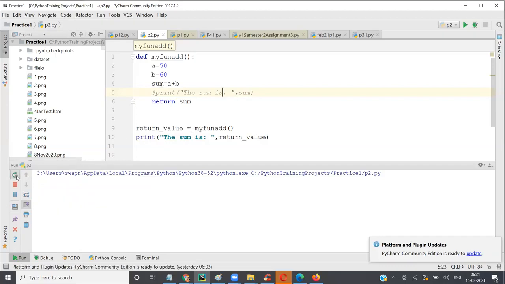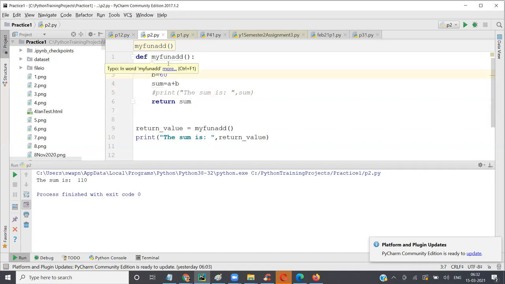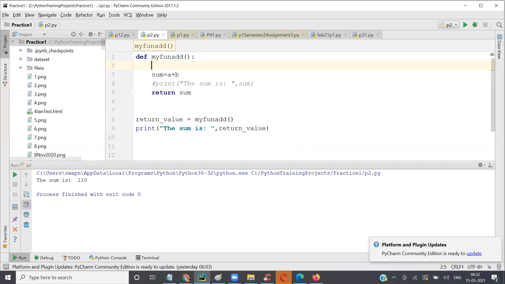All good? So now we are returning the value from this function and it is being printed here. This function is returning sum, that's fine, but there's a fixed sum, A and B is being taken within the function. Most of the time, if you have to use it in multiple places, A and B values would be different. So instead of taking A and B here, I will simply add A and B here. I'll say N1 or I'll say A comma B.